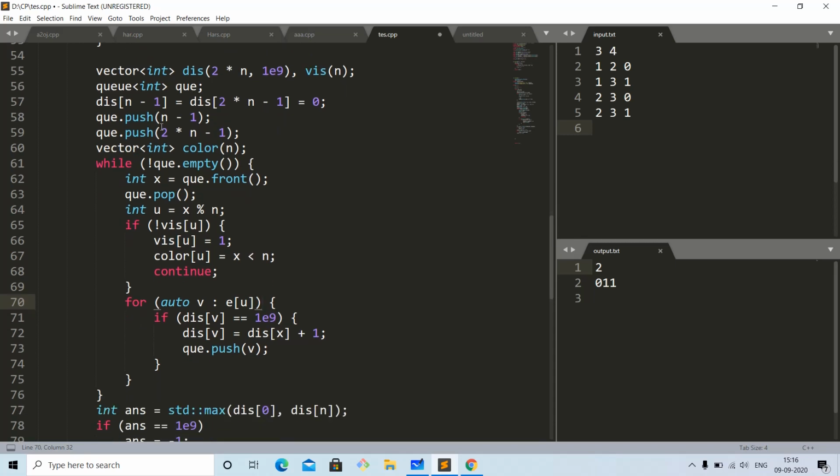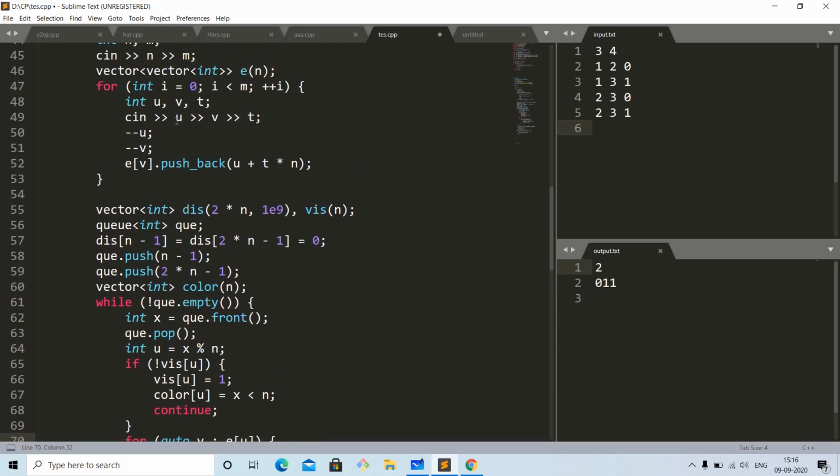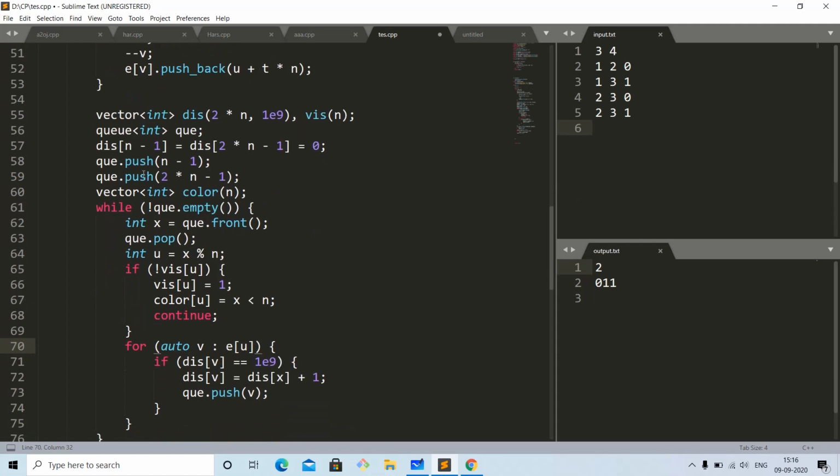We will push the last node, because our indices are starting from 0. So we will push the last node, which is 2n minus 1, because in my case I have taken n into n, but if the index is 0 based, we will have to subtract 1 more. And then we also have a vector of colors.